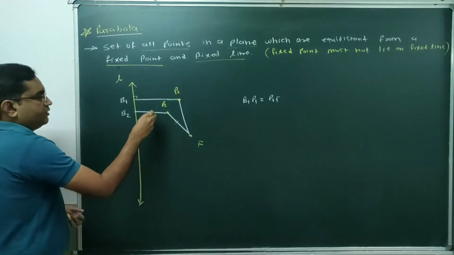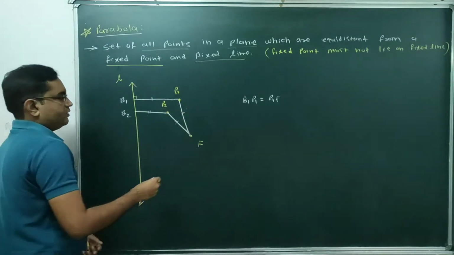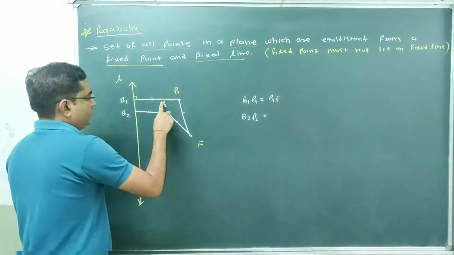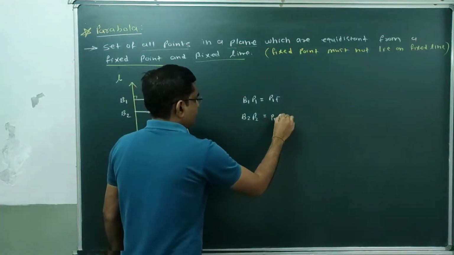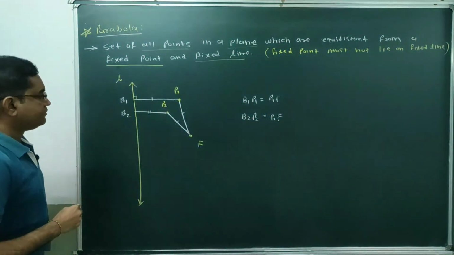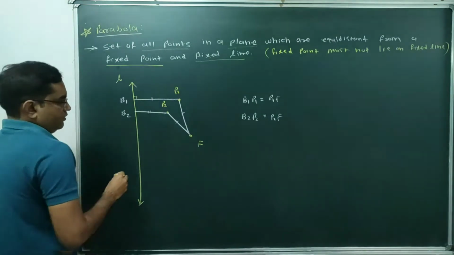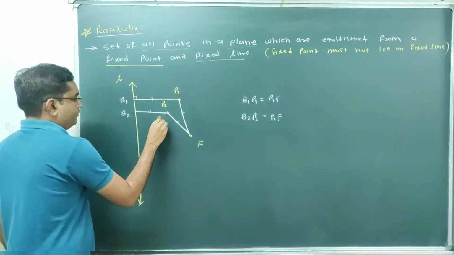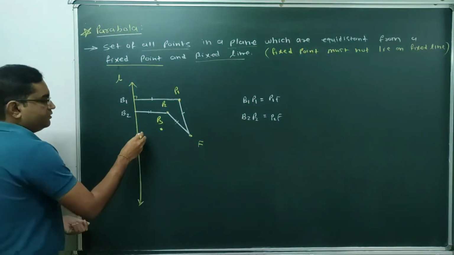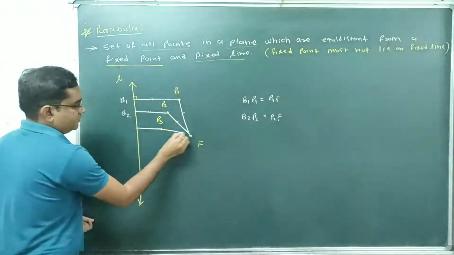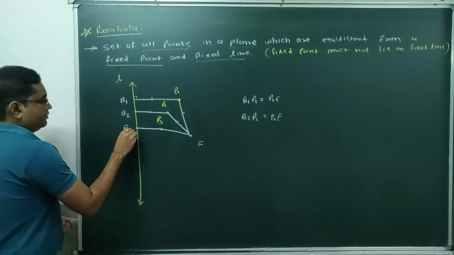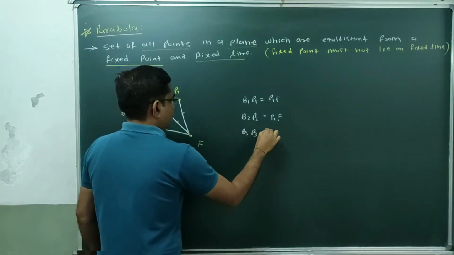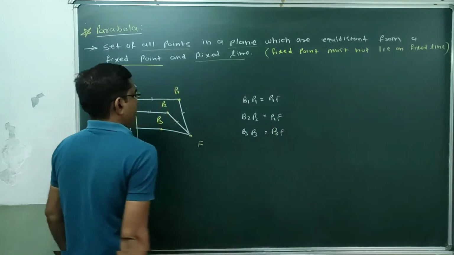So again we can write B2P2 is equal to P2F. Done? Consider one more point somewhere over here, point P3. Again, according to the definition, this distance and this distance are equal. So B3P3 is equal to P3F. Done.